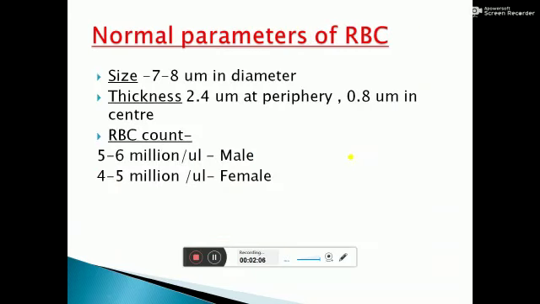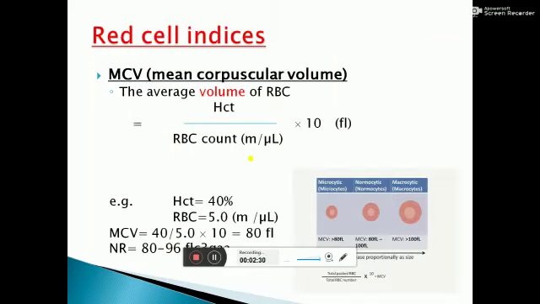Normal parameters of RBC: the size of RBC is 7 to 8 micron in diameter and the thickness, which is more at the periphery, is 2.4 micron and 0.8 micron in the center. The normal RBC count in male is 5 to 6 million per microliter and in female 4 to 5 million per microliter.